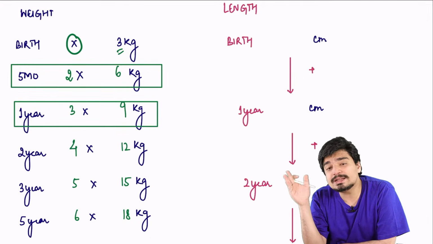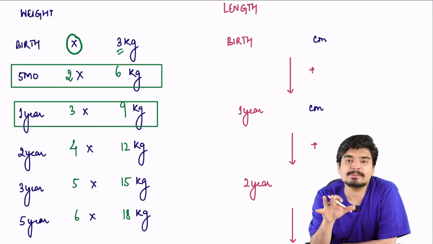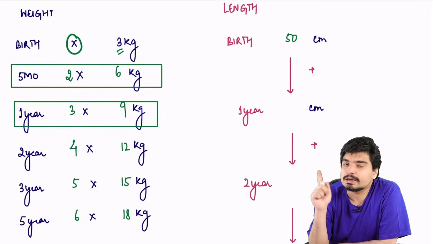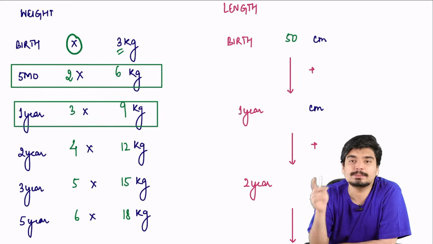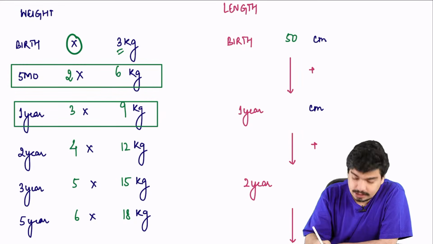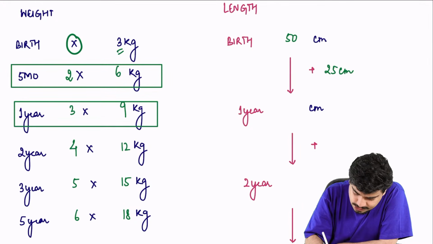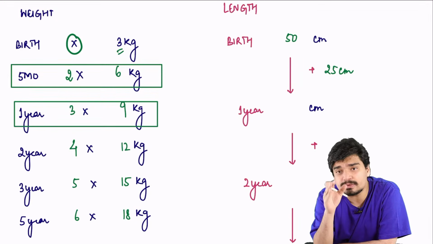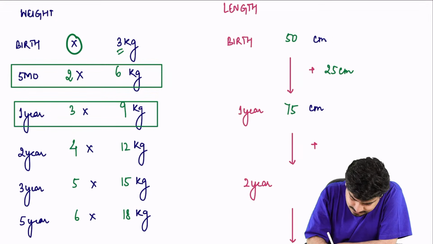Now let's see how the length progresses. At birth, the baby is approximately 50 centimeter in length. In the first year of life, from birth to 1 year, the baby will gain 25 centimeter in length, so that at 1 year of age, the length of the baby will be 50 plus 25, that is 75 centimeter.